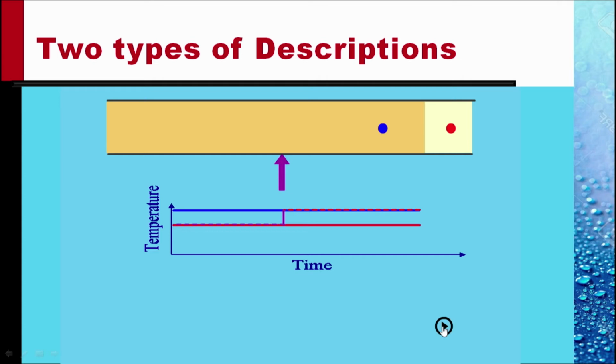And there is no change of temperature recorded in either of the two probes. But the purple probe sitting in between, the temperature changes as the interface between the two fluids passes through that